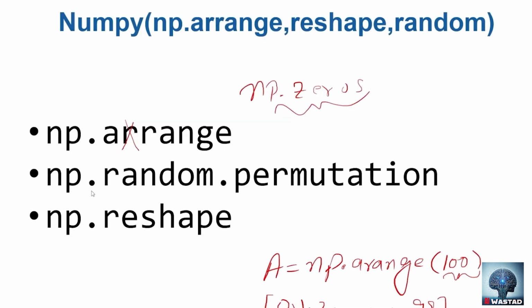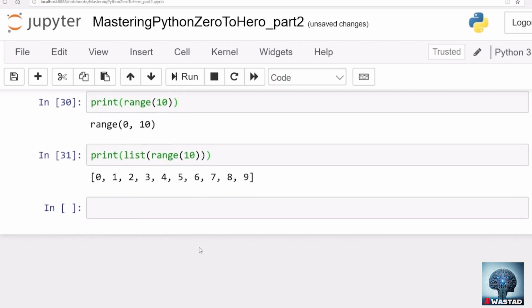Okay, next let's discuss np.random.permutation. np is a package. It has a lot of sub packages inside. random is a package, and random has a lot of modules. One module is permutation. There are a lot of other modules. So let's see what it does.